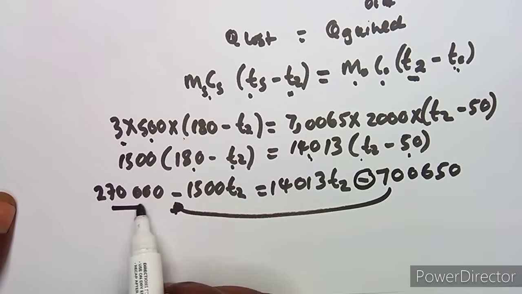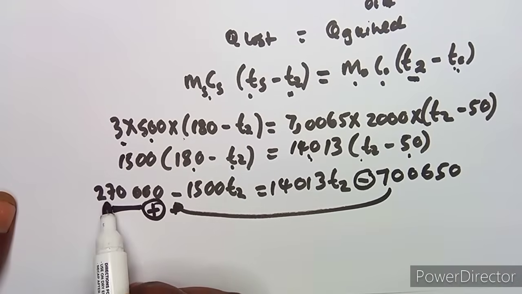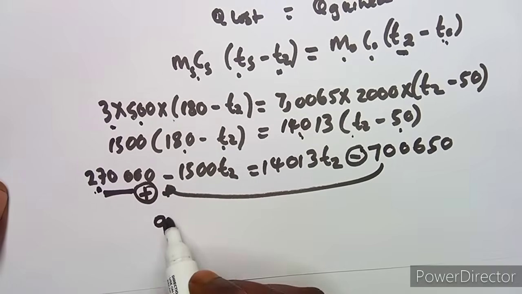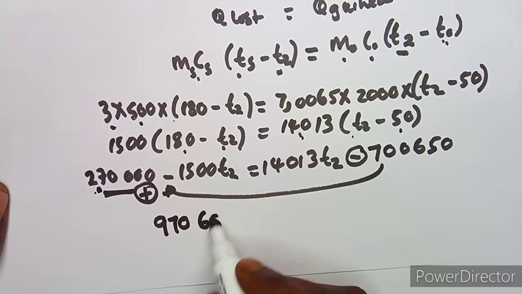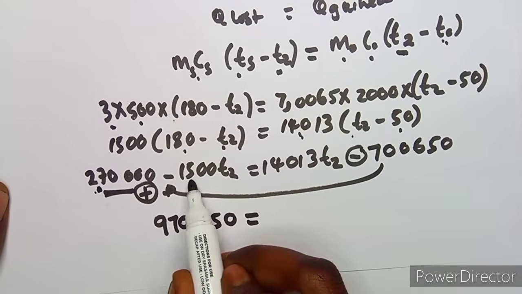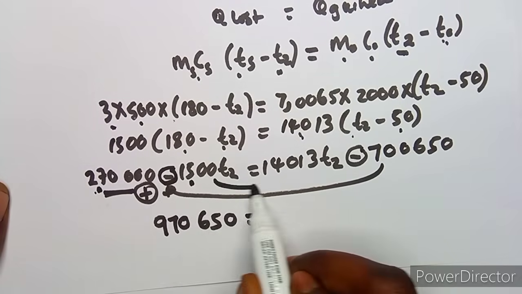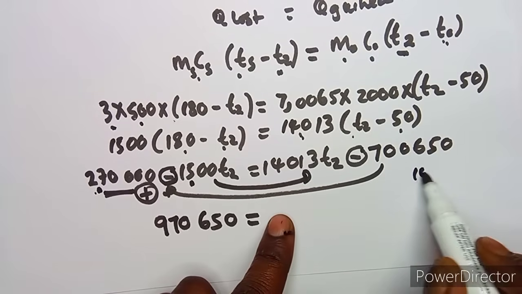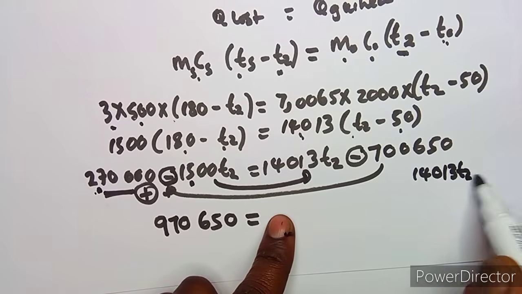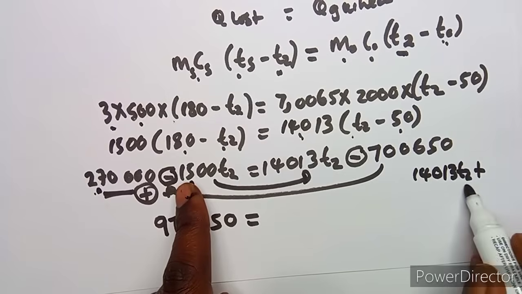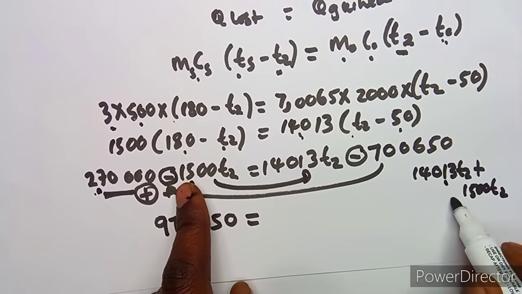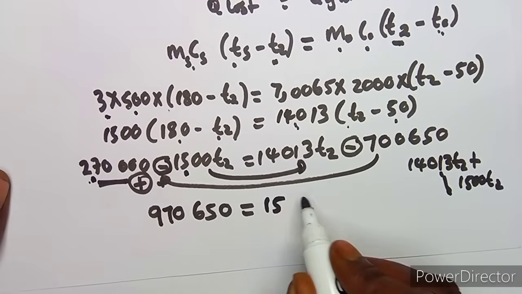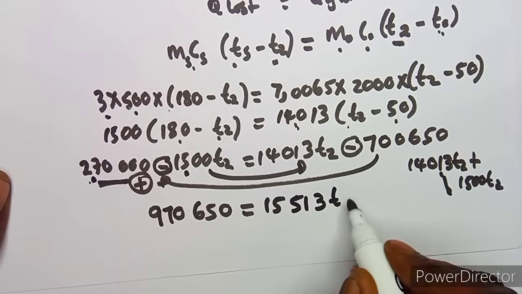So once it comes, this is going to be a positive, so you add these two, which is going to give you 970,650, which is equal to, if I transpose this negative 1500 to this side, guys, it's a negative, so it is going to add, so it's going to be 14013 T2, like this, plus I add this 1500 T2. So if I add these two, I'm going to obtain 15513 T2.